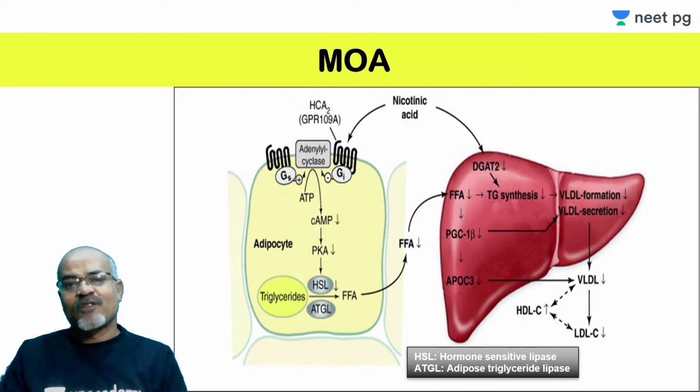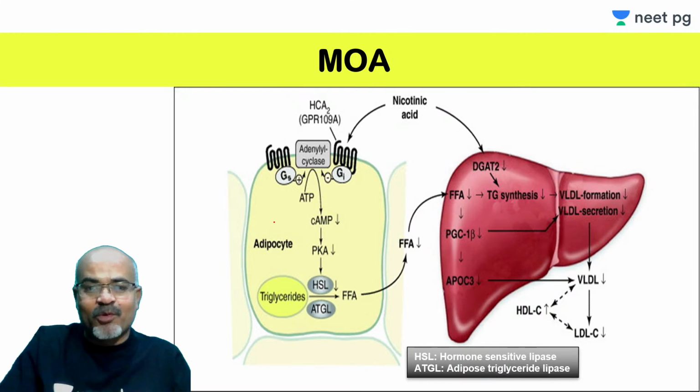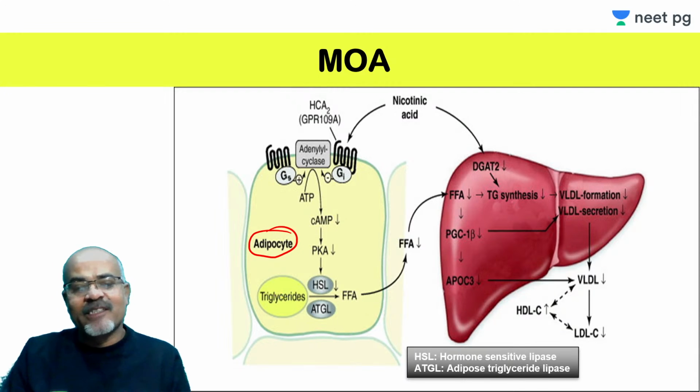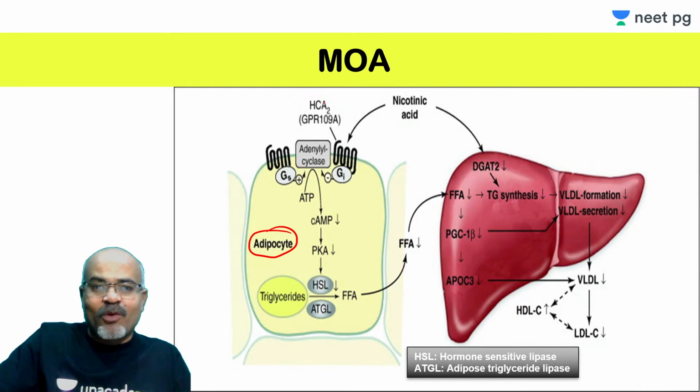See the mechanism of action. This is the adipose tissue, the adipocyte cell. Triglycerides are stored as fat in the adipose tissues. There is a receptor called hydroxycarboxylic acid 2 receptor, also known as niacin receptor 1.